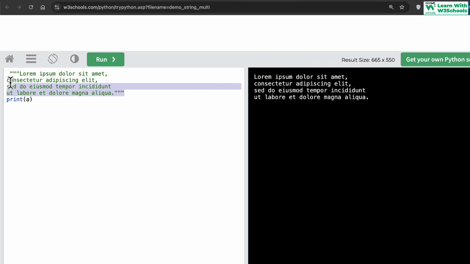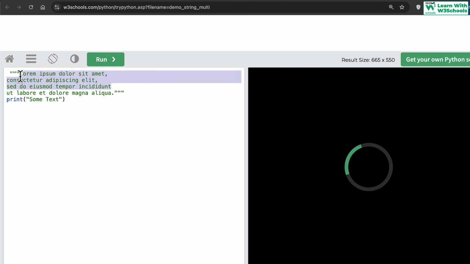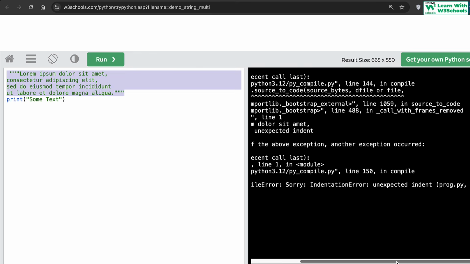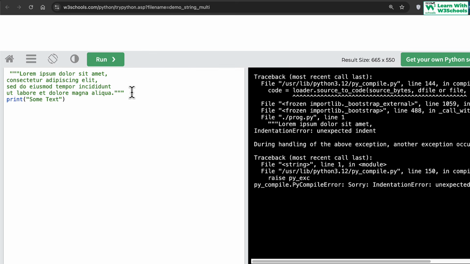Now Python considers this as a string, yes, but it hasn't been assigned to any variable. So for example, if I write some text here and then print it, Python will consider this as a comment and say, hey, what's happening here? I don't understand what you're trying to do. So in this case it generates an error, because this is a multi-line string with a space here. Note there's a space here due to that indentation thing. It generates an error and blurts out so many things.